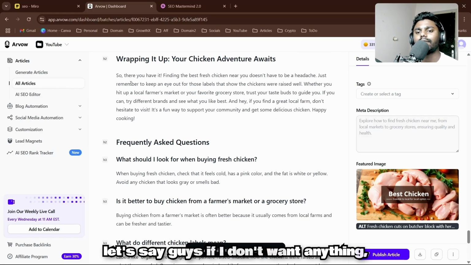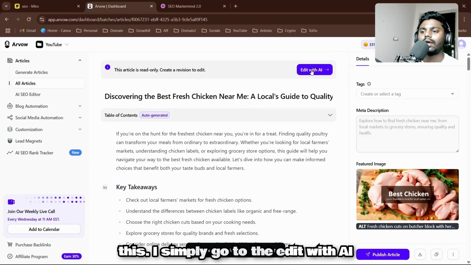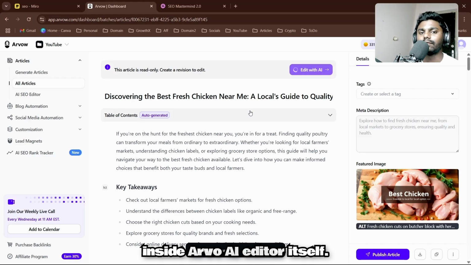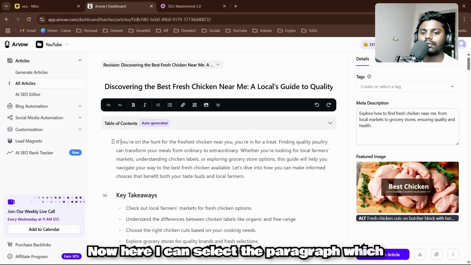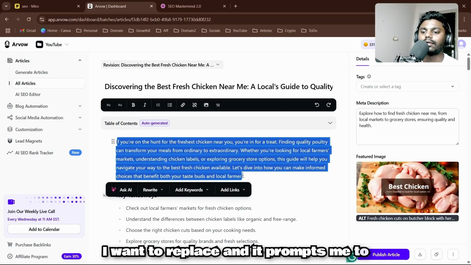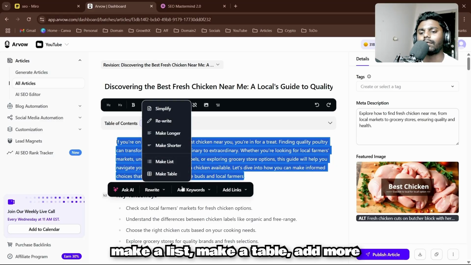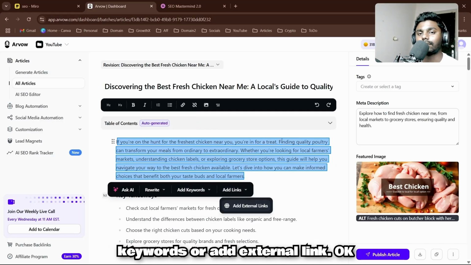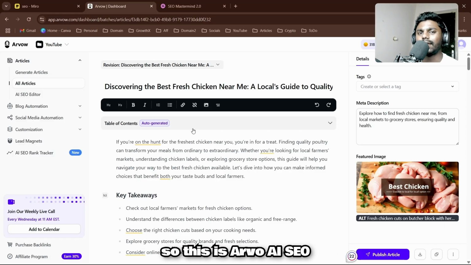Now let's say, guys, if I want to change anything in this, I simply go to the edit with AI inside the Arvo AI editor itself. Now here I can select the paragraph which I want to replace, and it prompts me to rewrite, make it longer, make it shorter, make a list, make a table, add more keywords, or add an external link. Okay, so this is the Arvo AI SEO editor.